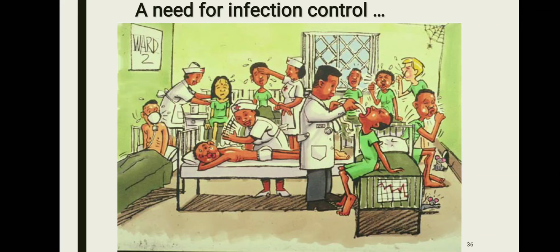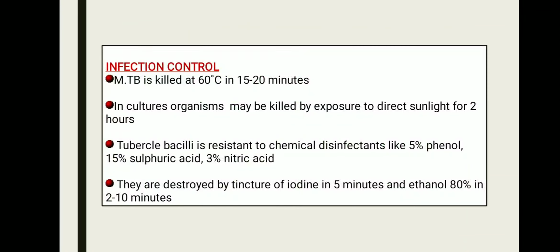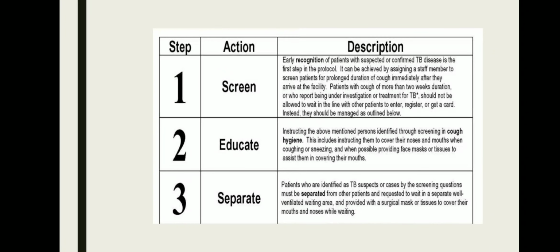Now, it is an infectious disease. So, what are the infection control measures? It is killed at a temperature of 60 degrees centigrade. In cultures, it may be killed by exposure to direct sunlight. Tuberculous bacilli are resistant to chemical disinfectants like these. Step 1 is to screen the patient, then educate about hygiene and separate the patient.